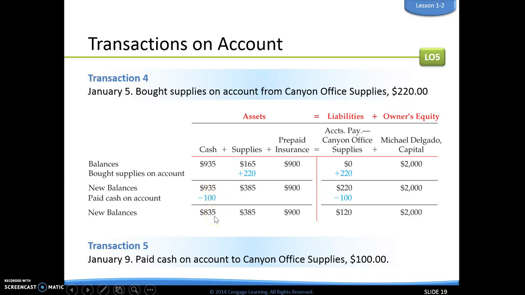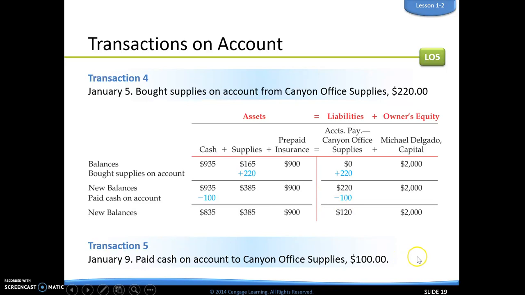So notice that if you are on opposite sides of the equal sign, your sign, whether it's a plus or minus, should be the same. You couldn't have a minus over here and a plus 100 over here because then you wouldn't be equal. Okay. If you're on the same side, like when we were talking about cash and supplies or cash and prepaid insurance, they can be opposite because they're going to equal each other out.